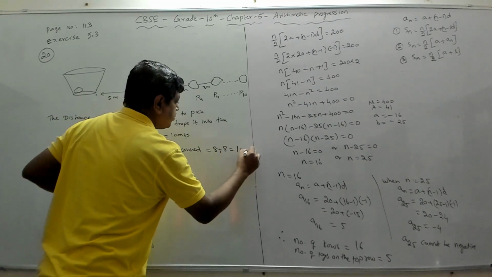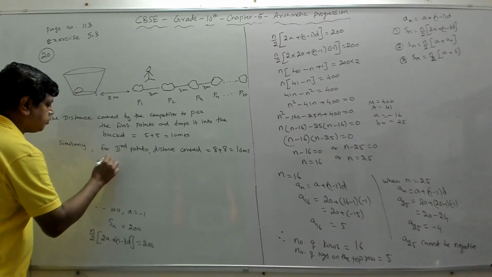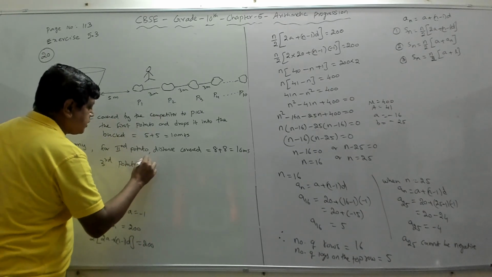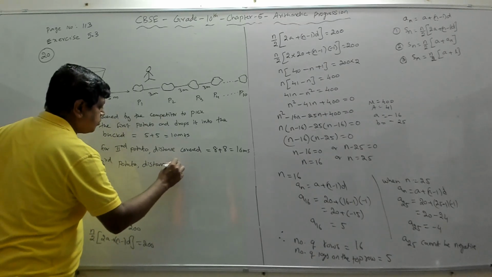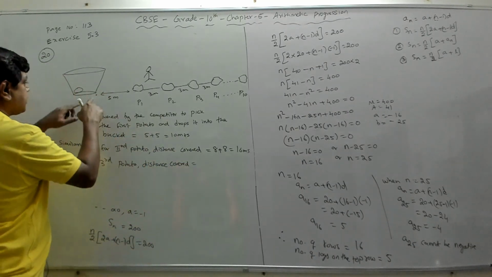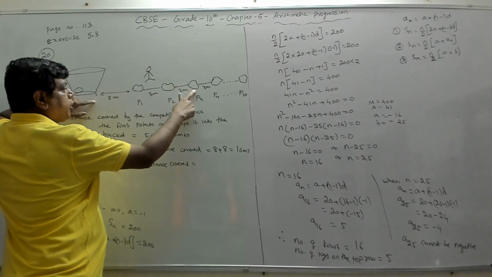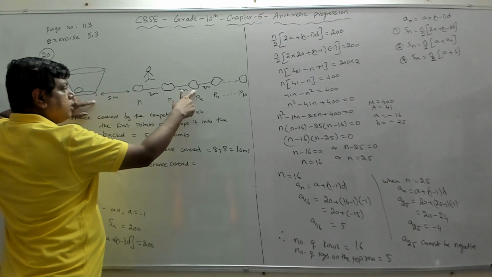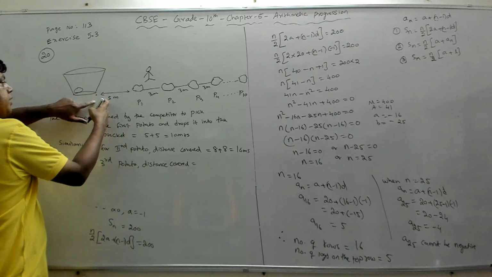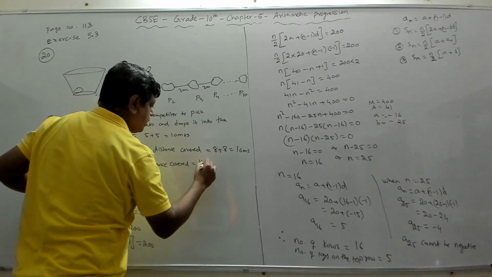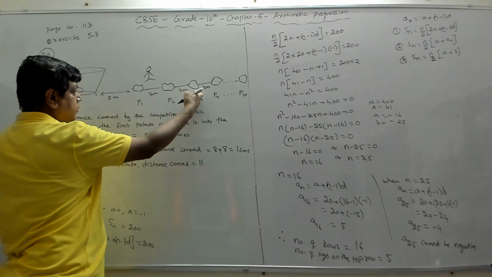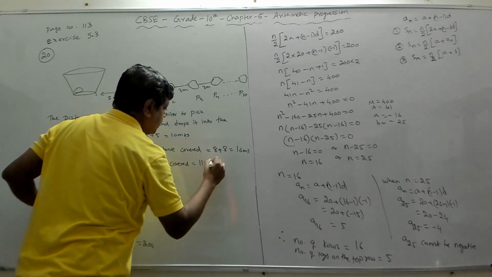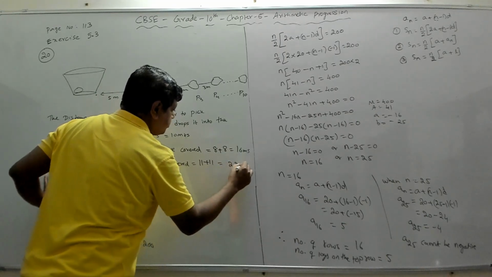meters. So similarly for the third potato, distance covered will be equal to, again she starts from here, she runs till here, third potato, which means she goes 5 plus 3 plus 3, 11 meters to pick the third potato. Then she runs back 11 meters and puts it into the bucket. Because 5 plus 3 plus 3 is 11, so this is 11 plus 11, which is 22 meters.